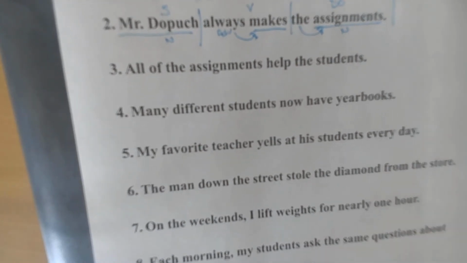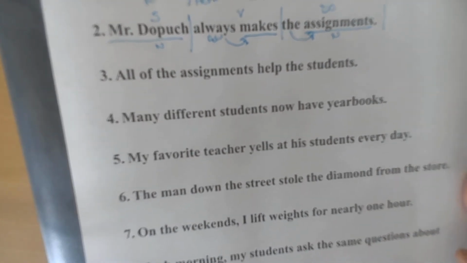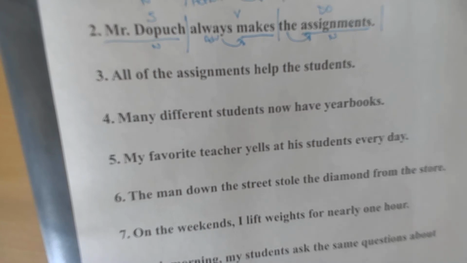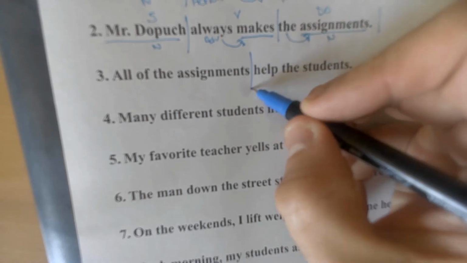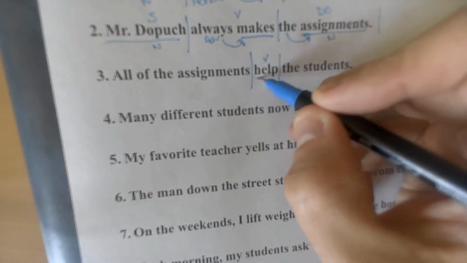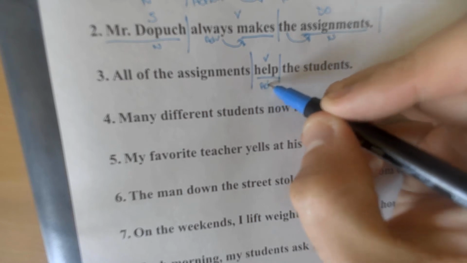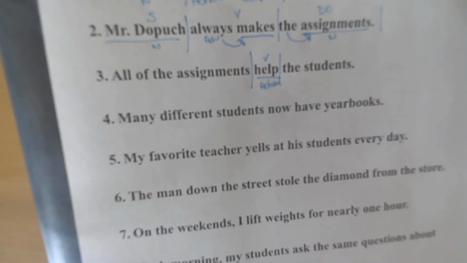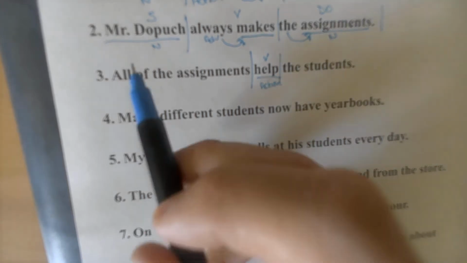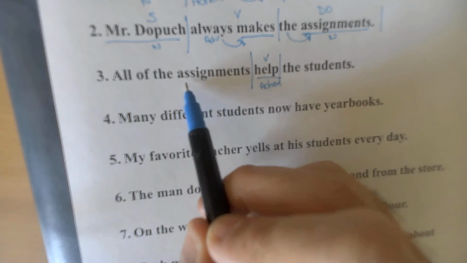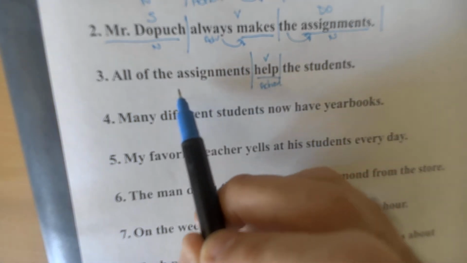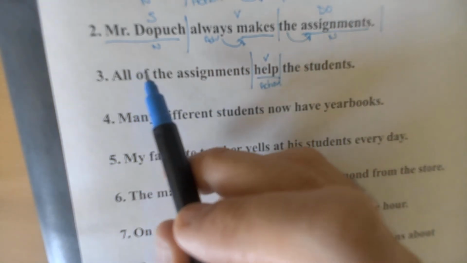So let's look at number 3. All of the assignments help the students. What's my verb here? All of the assignments help the students. Oh, that must be help. And it's an action verb again. What actually helps? The assignments do. But let's look at it real quickly, before you make these mistakes, just looking for the basic big word. Of is there too.